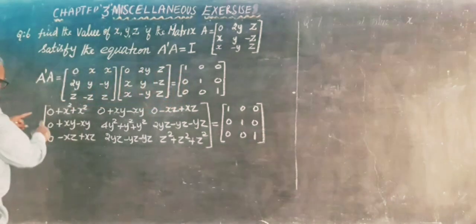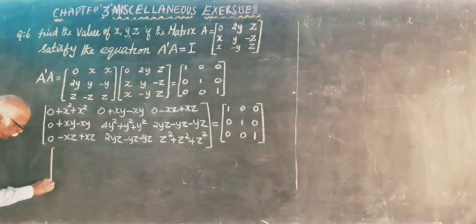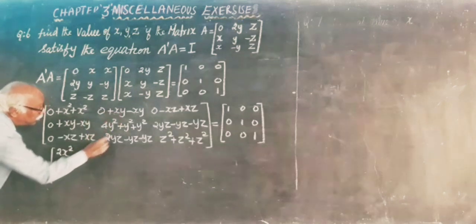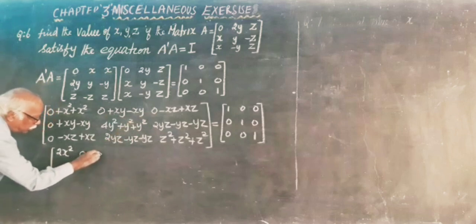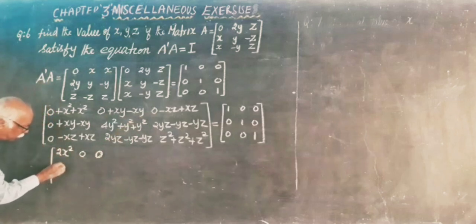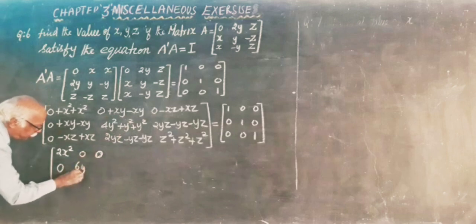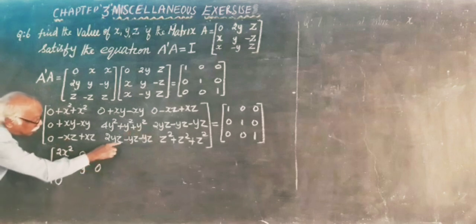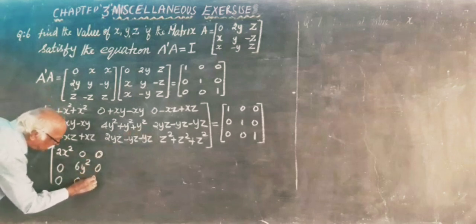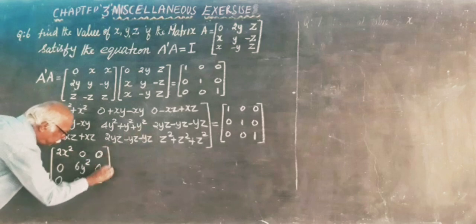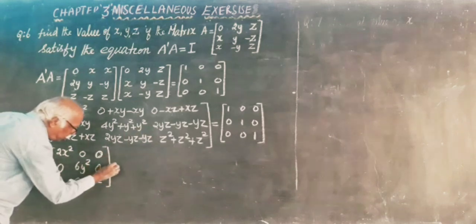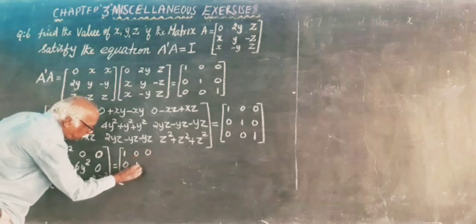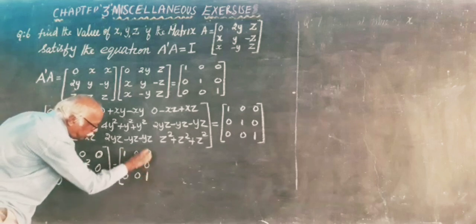Now simplify. While adding we will get 2x square, 0, 0, 0, 6y square, 0, 0, 0, 3z square, equal to 1, 0, 0, 0, 1, 0, 0, 0, 1.